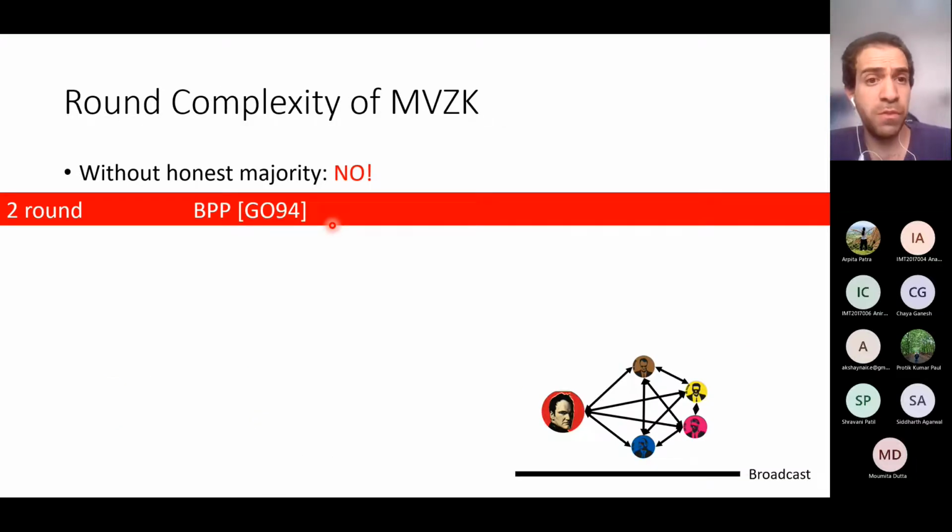And it turns out that if you don't have an honest majority, then you cannot get an MVZK protocol in 2 rounds. Okay, so a 2-round protocol exists only for languages in BPP. And this follows from the classic work of Goldreich and Oren.